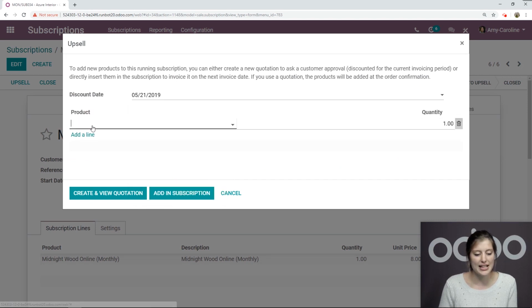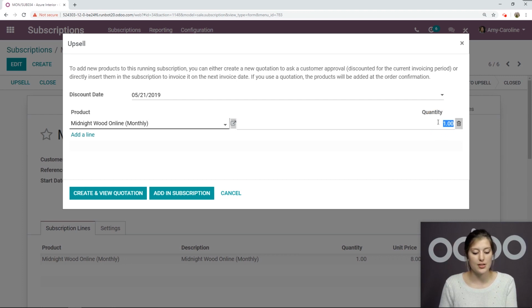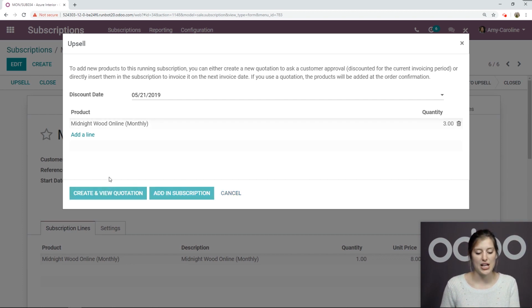We're going to choose a date and add the product. They want more of the same product, so let's go ahead and change the quantity. Then we're going to click on Create and View Quotation. The customer can either accept and sign this, or they can say, no, it's actually not a good deal at all. Or we can go ahead and add it in the subscription immediately. So let's click on Create and View Quotation.